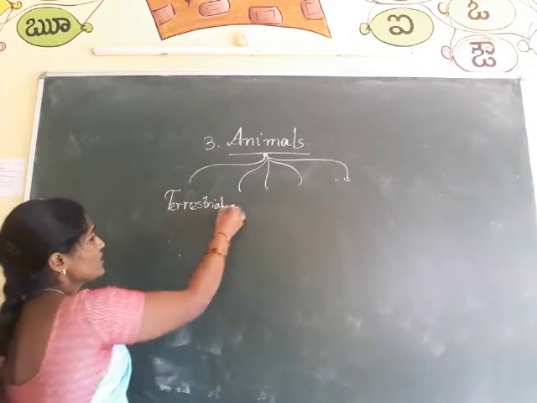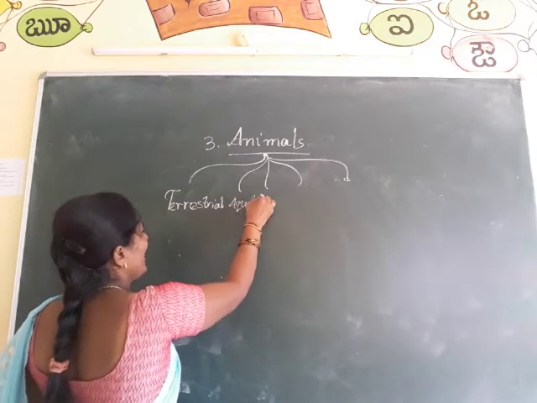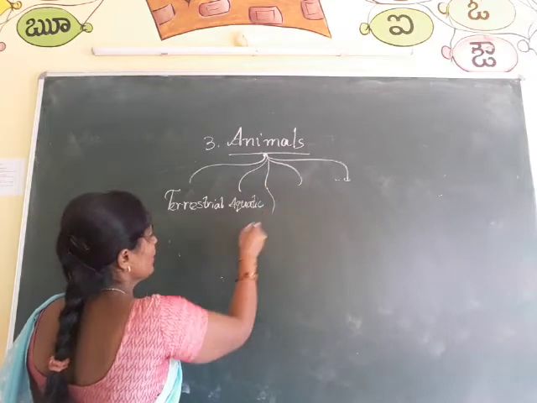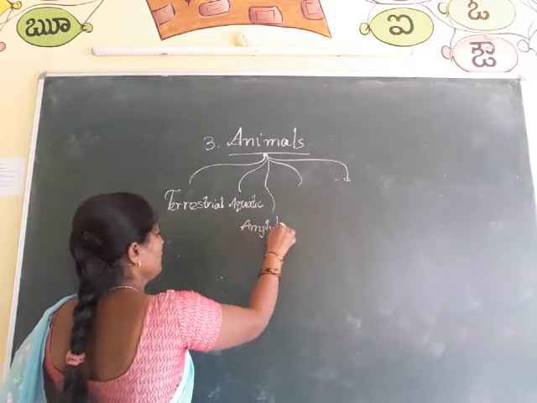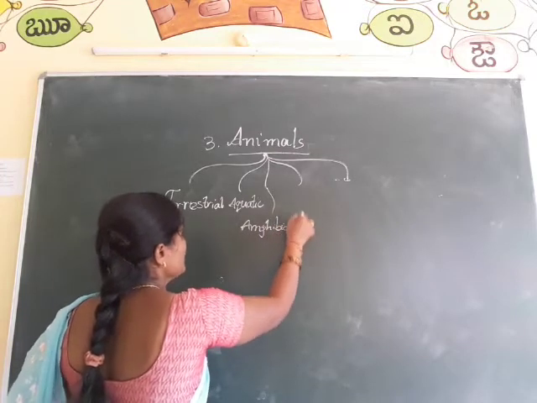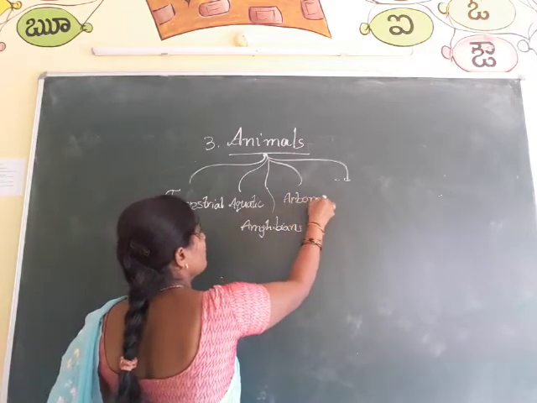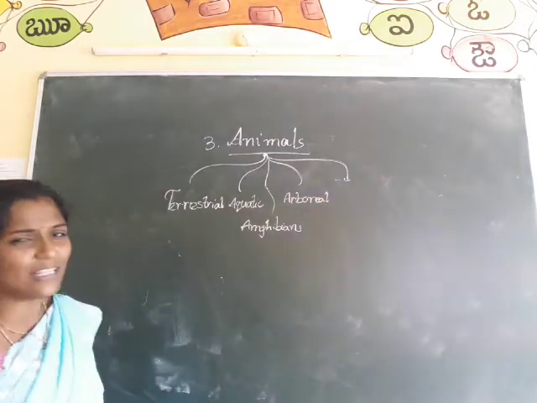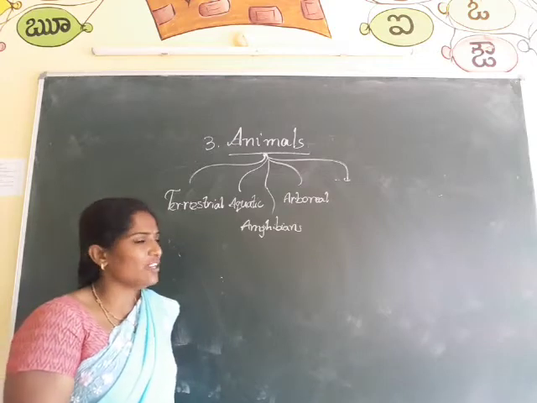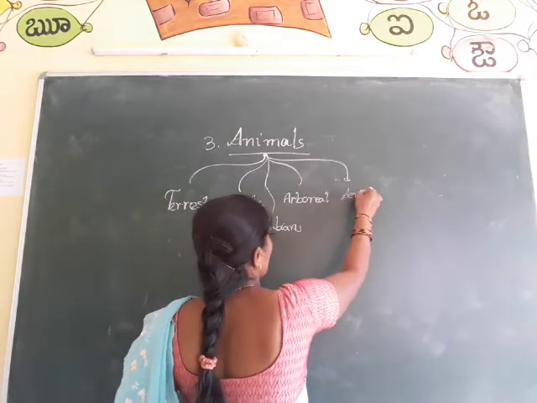Next one is aquatic animals. The third one, amphibians. The next one is arboreal animals. It is a difficult word for you, but if you listen to these words, you can easily identify these names. And the last, fifth one is aerial animals.